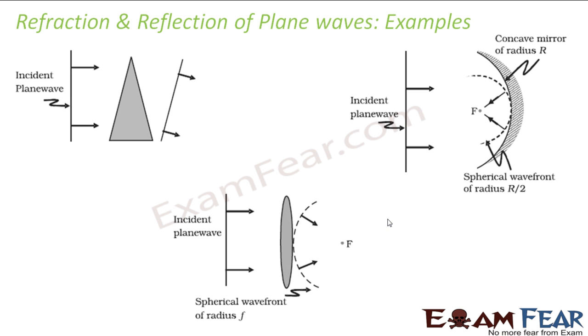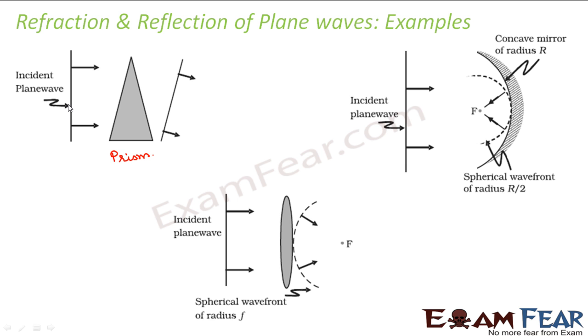So here if you see, you have a prism. And what do you see? You have an incident plane wave. This arrow shows the direction of the light waves, and the straight line shows nothing but the wavefront. So when the light waves are coming from a source which is at infinity, here you see the parallel line waves are coming. That means they are coming from infinity. So what will be the wavefront? The wavefront is nothing but a plane wavefront.